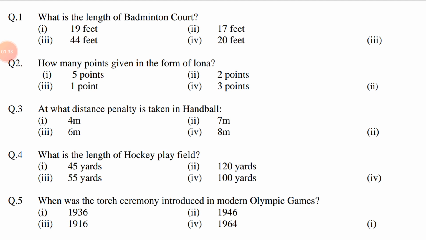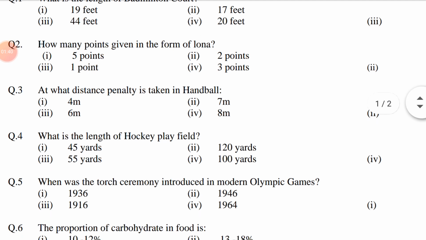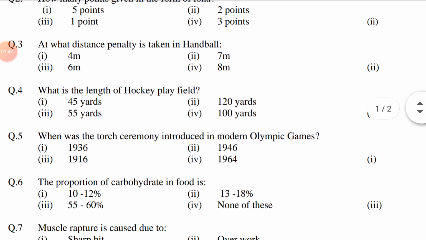Question number 3. At what distance is a penalty taken in handball? Option first 4 meter. Second 7 meter. Third 6 meter. Fourth 8 meter. Answer is option second, 7 meter.